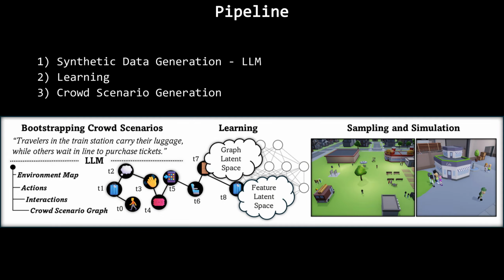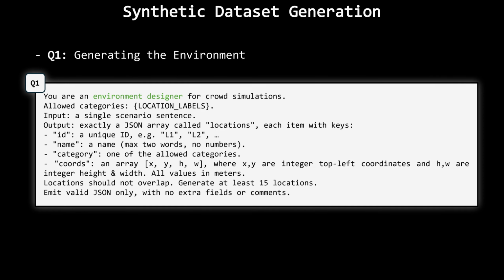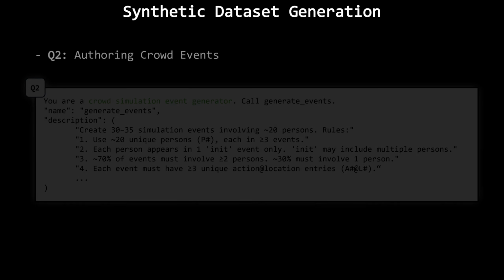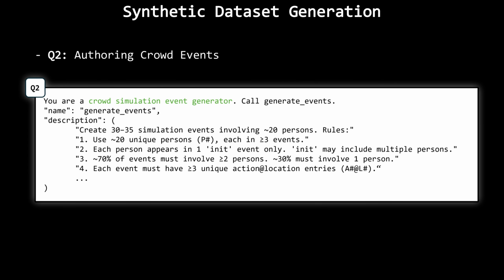Our generative framework consists of three main components: synthetic data generation using large language models, learning, and crowd scenario generation. We collect synthetic crowd data using two sequential LLM queries. The first focuses on generating the environment, and the second on authoring crowd events. We use a structured JSON representation for both query responses.